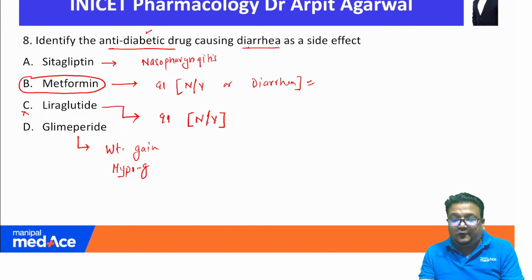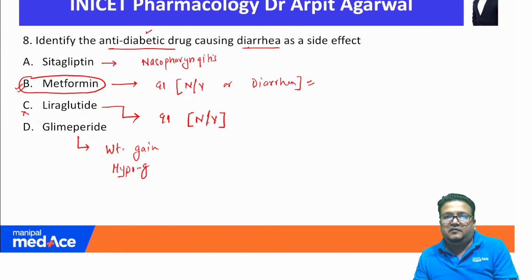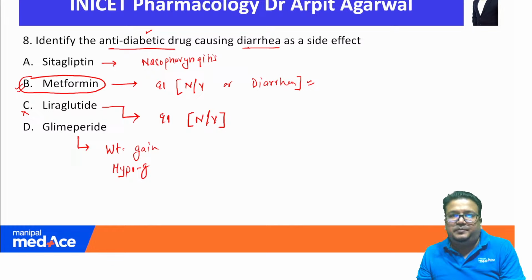Okay, so metformin will be the best answer here. Although I must say that asking diarrhea side effect question is a bit unfair on the examiner because diarrhea can be caused by most oral drugs. So you cannot say that this oral drug will not cause diarrhea, but out of the given option, metformin is the best answer here. Okay.